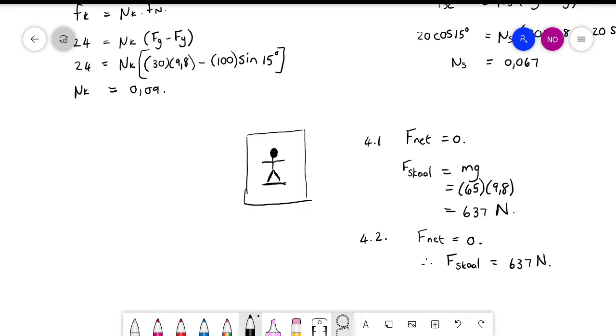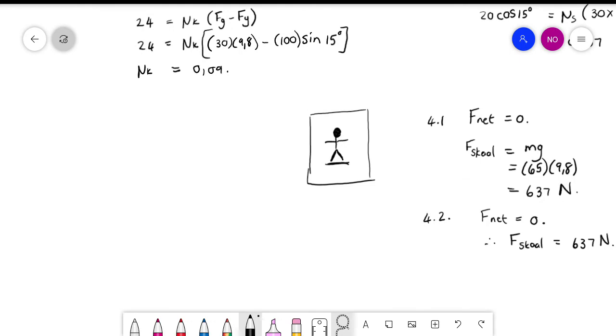Niks anders nie. Okay, maar nou by 4.4 sê hulle vir jou, wat sal die lesing op die skaal wees as hy opwaarts versnel teen 2 meter per sekonde tot die mag min 2. So I'm going to take upwards as positive for this one. Okay, now F net is no longer equal to 0. Stem julle saam? Want hy het nou 'n nie nul versnelling.